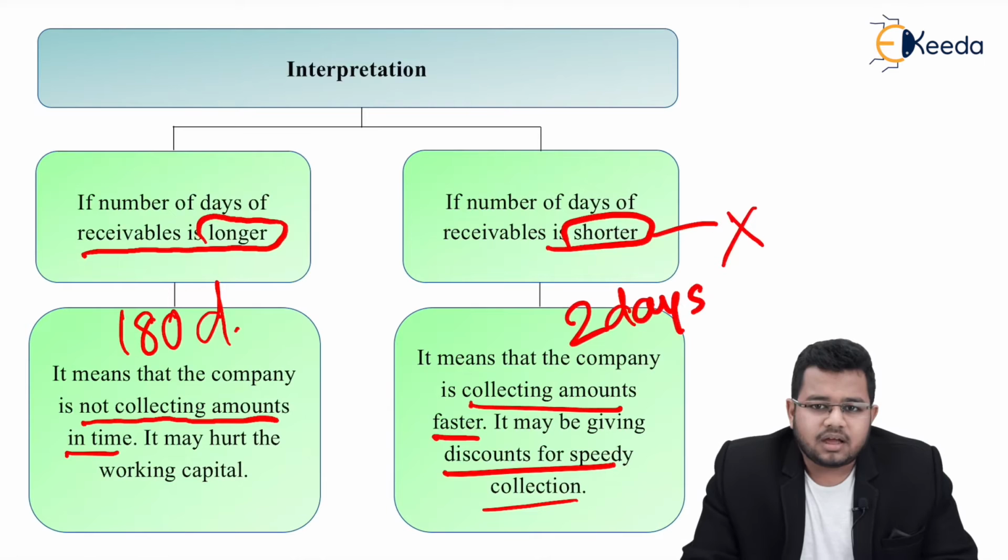If the collection cycle is 2 days, it is not good because number one, you are giving discount, which means it is an expense. Second, if the time period is very short, let's say a 2 day cycle, don't you think there will be your competitors who will be giving a 10-day or a 15-day or a 30-day cycle for the same cost? So you may lose out on sales. So quite possible that having a shorter time frame is also not good.